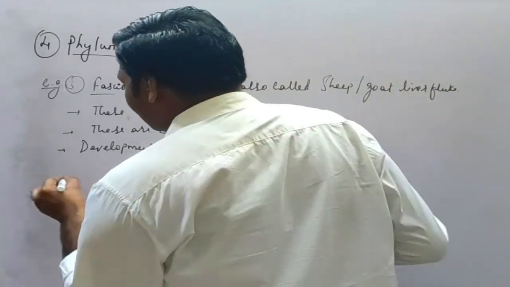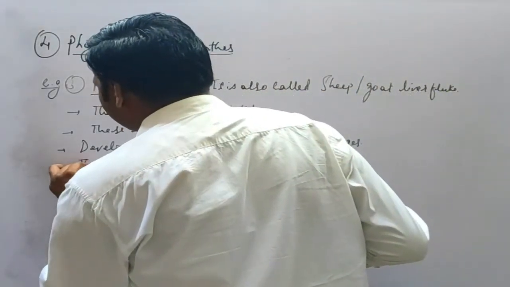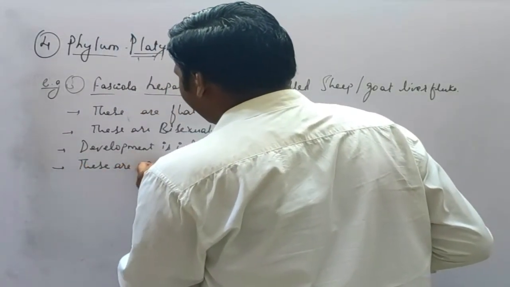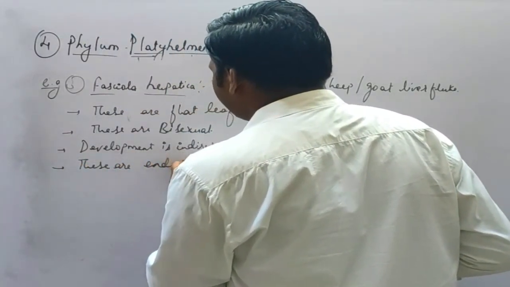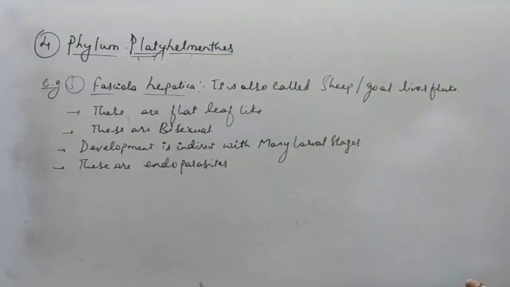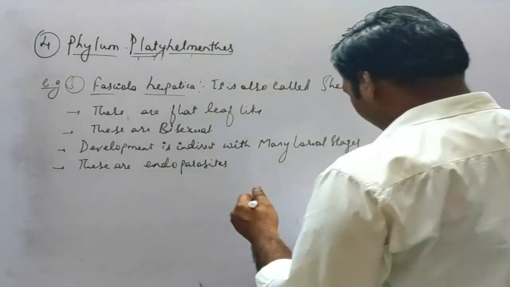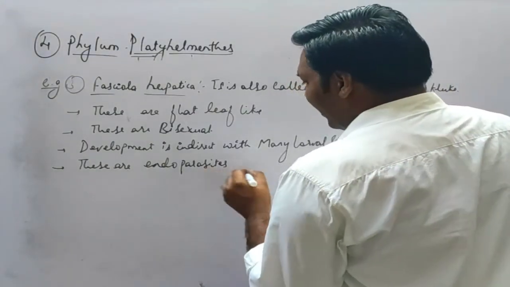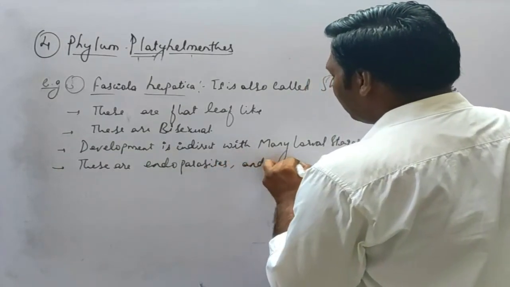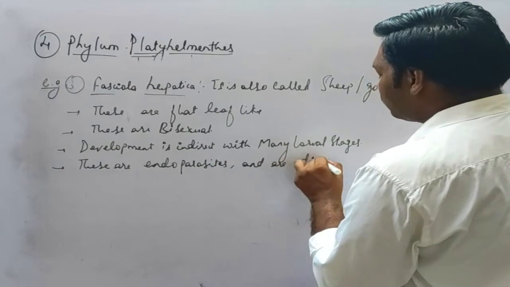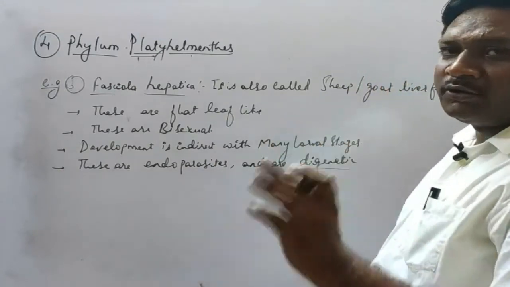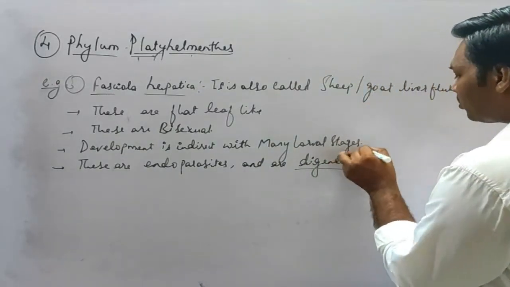The next, these are endoparasites. So they are found in the animal body, so they are called endoparasites. And they are digenetic. That means it consists of two hosts. Now let's see what are these two hosts.